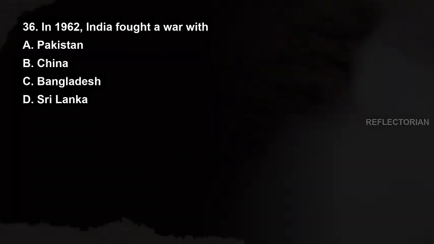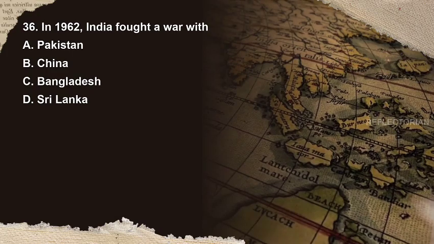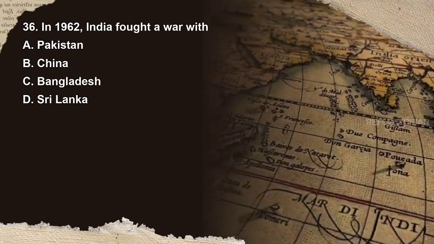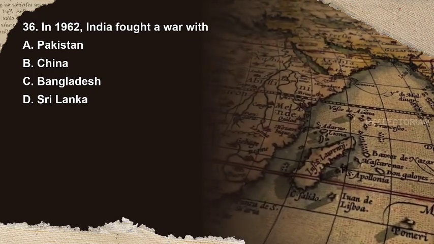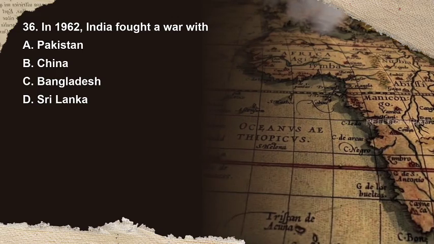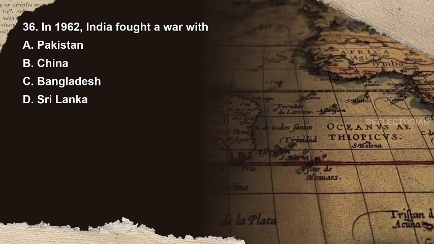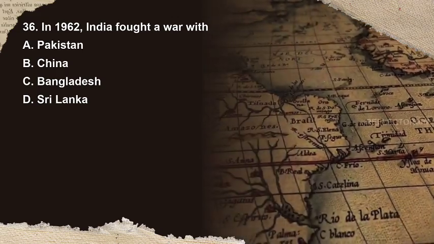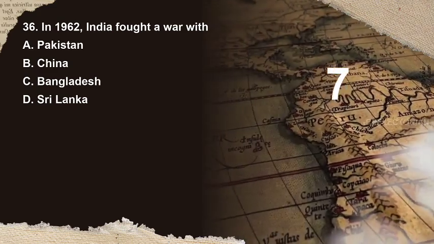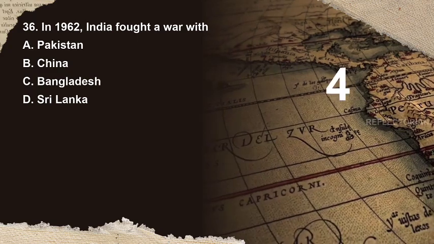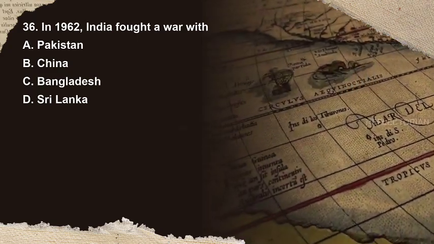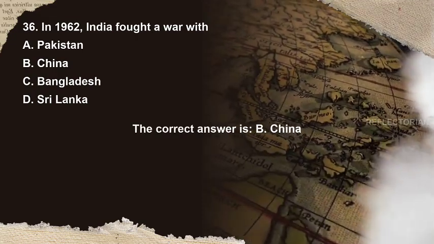Vinoba Bhave. Question 36. In 1962, India fought a war with. Options are A. Pakistan, B. China, C. Bangladesh, D. Sri Lanka. You have 10 seconds to answer. The correct answer is B.